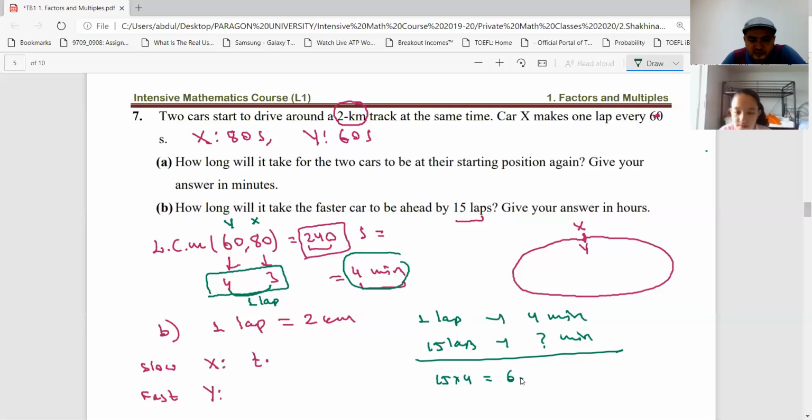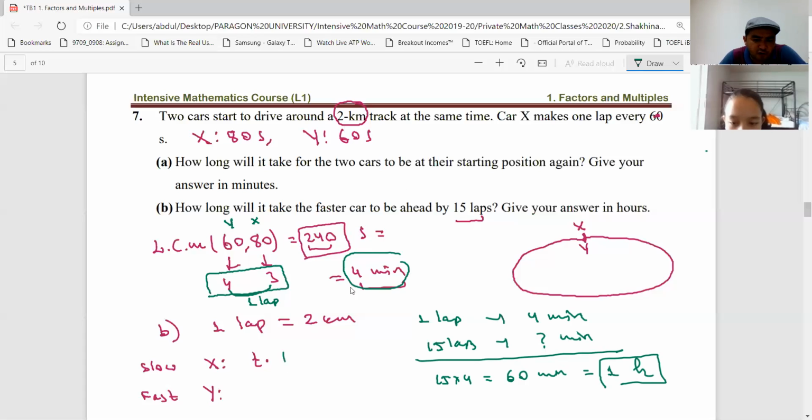That's equal to 60 minutes, which is equal to 1 hour. So that means in 1 hour, Y, that faster car, will be ahead of X by 15 laps.